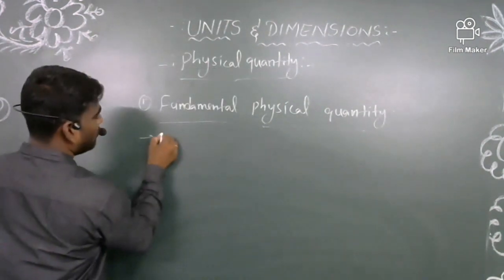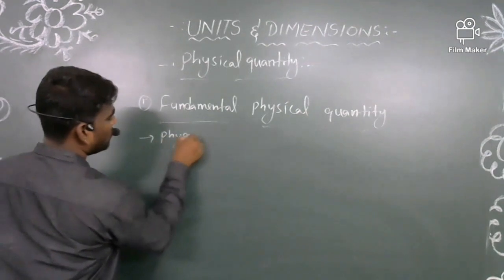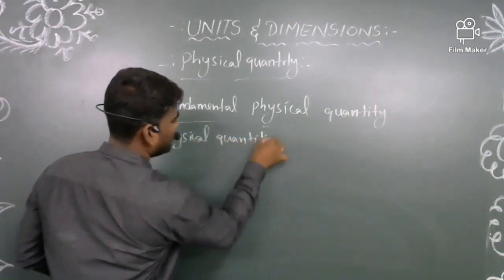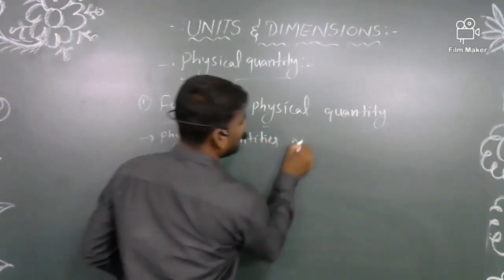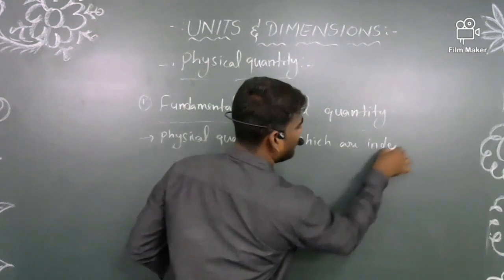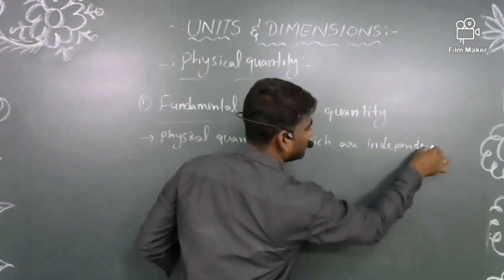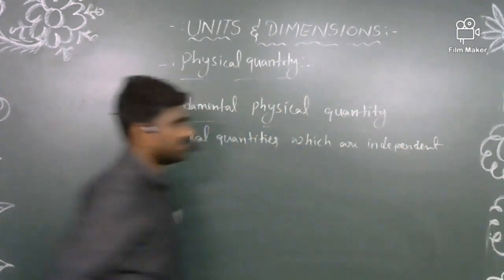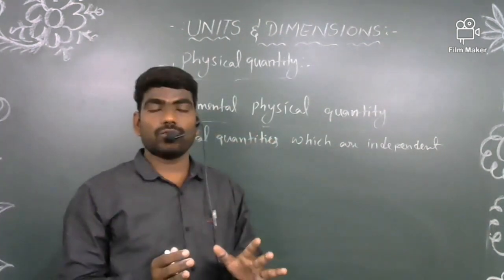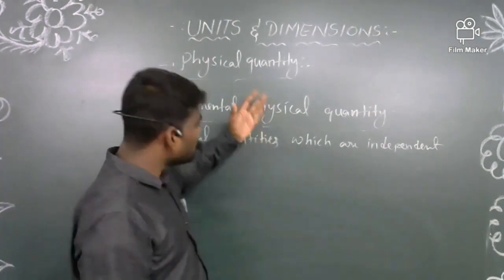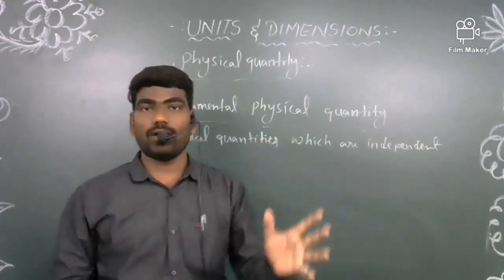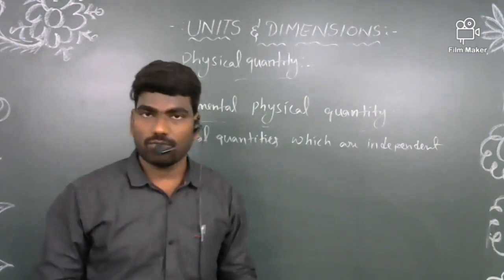Physical quantities which are independent. Independent means that whenever you measure those physical quantities, they do not depend on any other physical quantities.